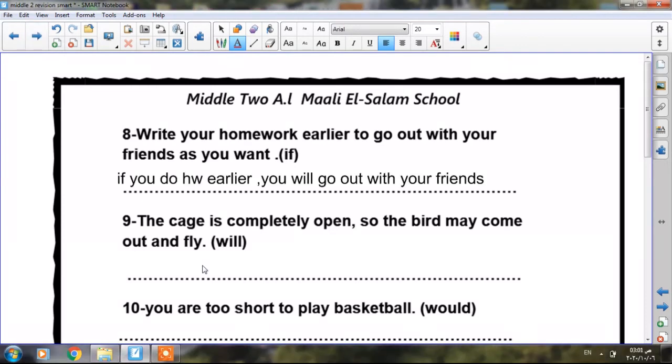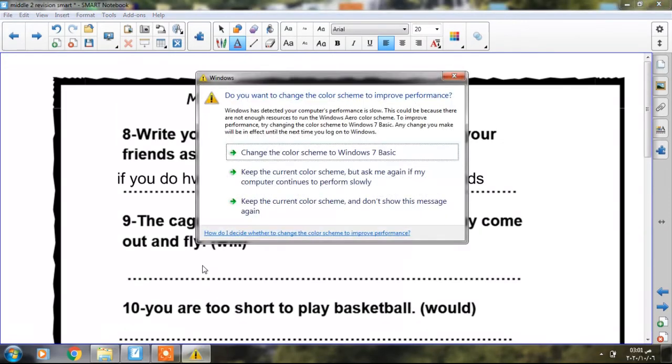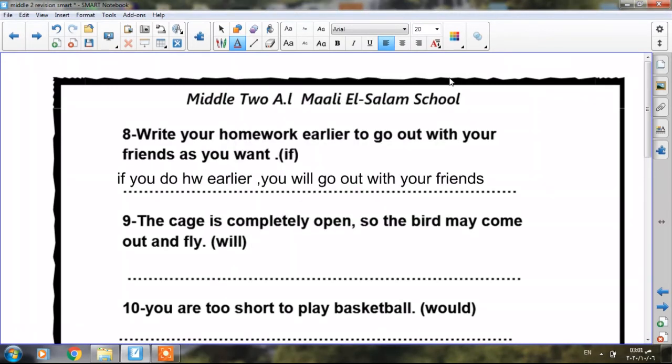Okay, number 9. The cage is completely open, so the bird may come out and fly. So, the cage is open, so is it possible for the bird to come out and fly? Of course, it's possible for that to happen. So if I say if the cage is closed, the bird will not come out and fly. If the cage is closed, okay, the bird will not come out and fly.